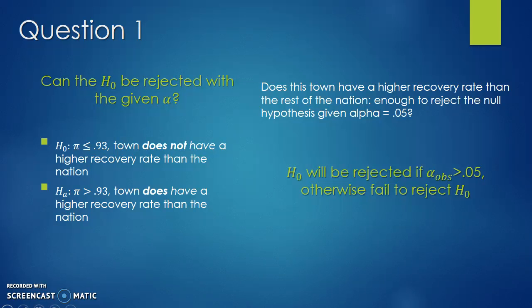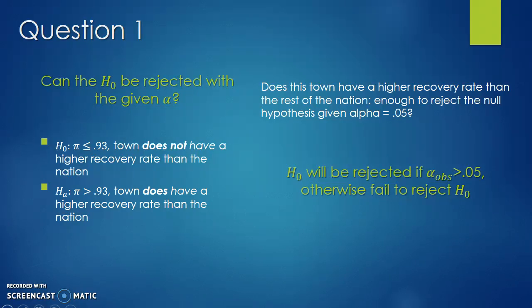And then the alternative hypothesis, pi is greater than 0.93, which means the town does have a higher recovery rate than the nation. So our question, if we go back to it, states, does this town have a higher recovery rate than the rest of the nation? Enough to reject the null hypothesis given alpha equals 0.05?